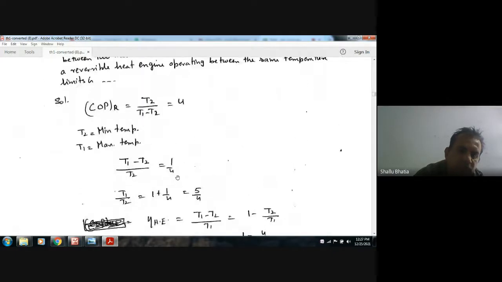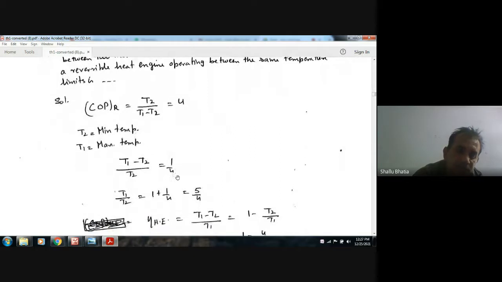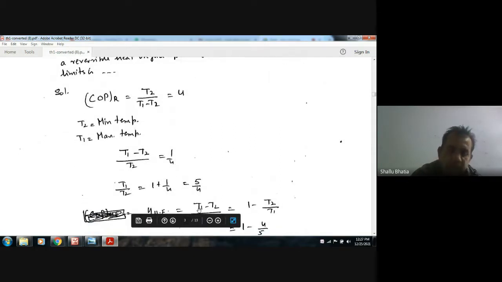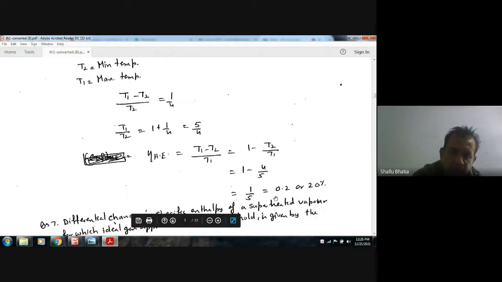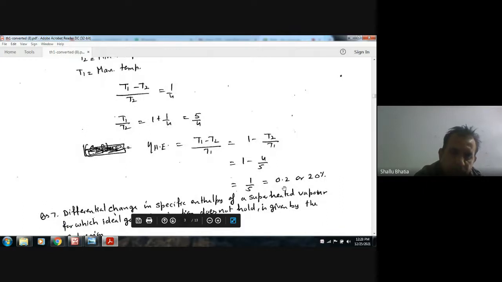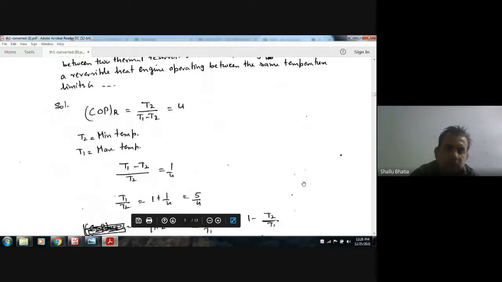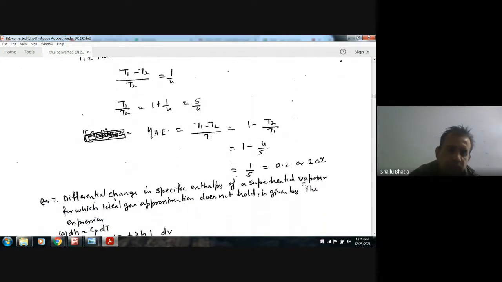Now the efficiency of the reversible engine, or the Carnot engine, is the temperature difference divided by the maximum temperature. Now we have T1 by T2 as 5 by 4. So now we can put 1 minus 4 by 5, or 1 by 5, that is 20%. So this is the answer to the question. The efficiency is 20%.